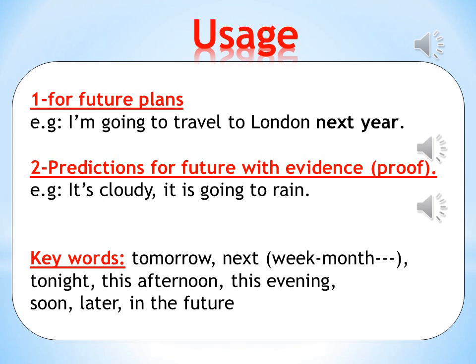Number 2, predictions for the future with evidence or proof. This means that I predict something to happen in the future and I have strong proof for it. Like, it's cloudy. This is my proof. It is going to rain. We have also some keywords that refer to the future, like tomorrow, next, tonight, this afternoon or evening, soon, later, and in the future.